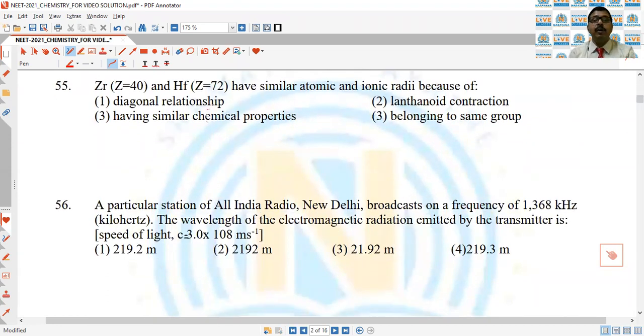Next, zirconium and hafnium have similar atomic and ionic radii because of lanthanoid contraction. As we know, 14 lanthanoid elements from cerium to lutetium are present in between zirconium and hafnium. So because of the inclusion of the 14 lanthanoid elements, the size of hafnium decreases and becomes almost similar to zirconium. This is called lanthanoid contraction.